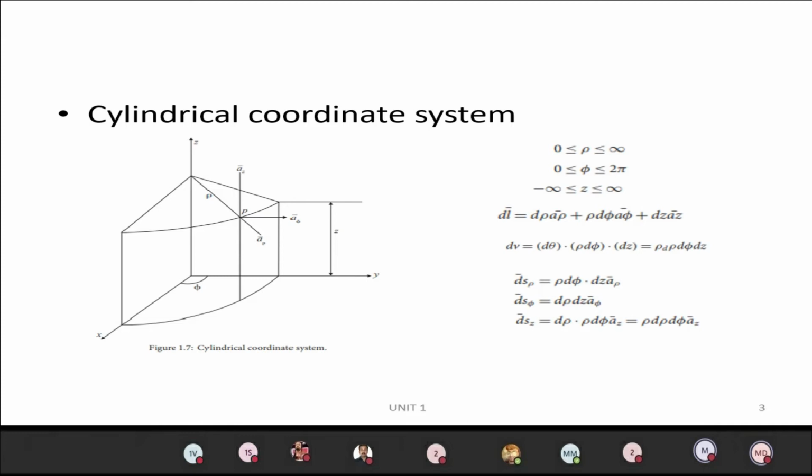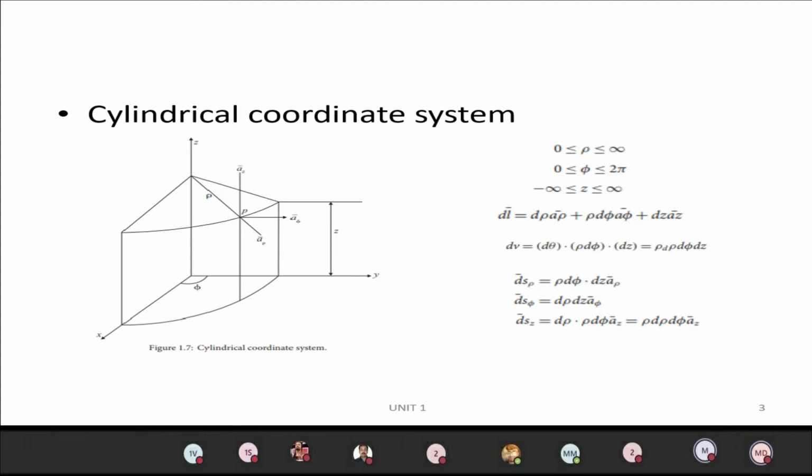Along with the radius, we have to write rho d phi a phi. That's a very important thing.